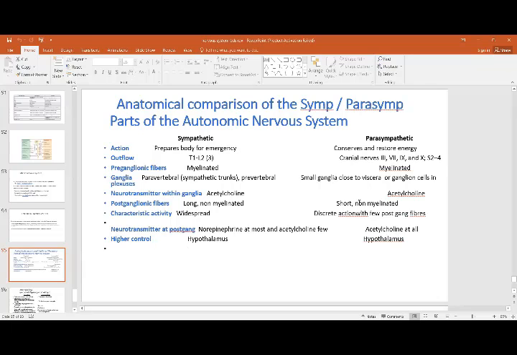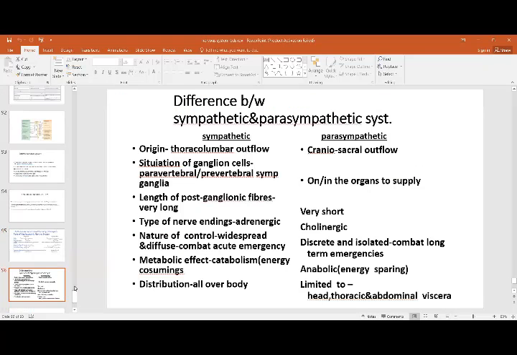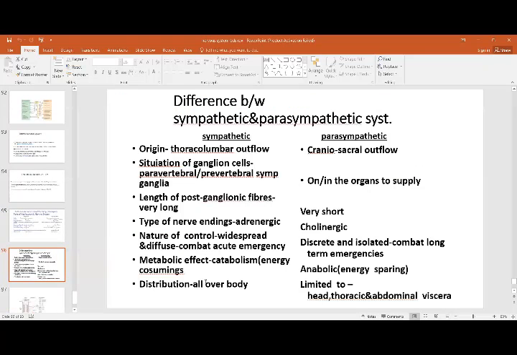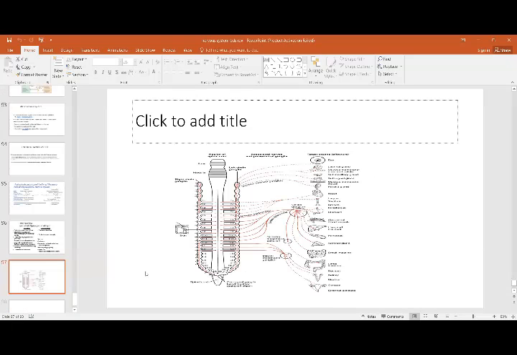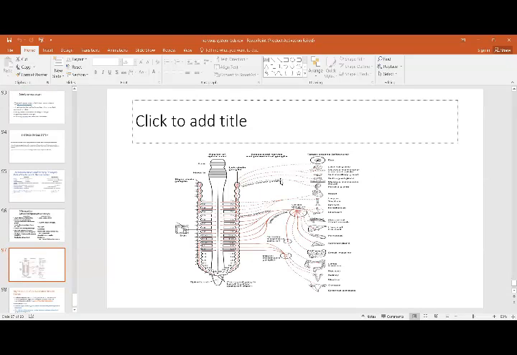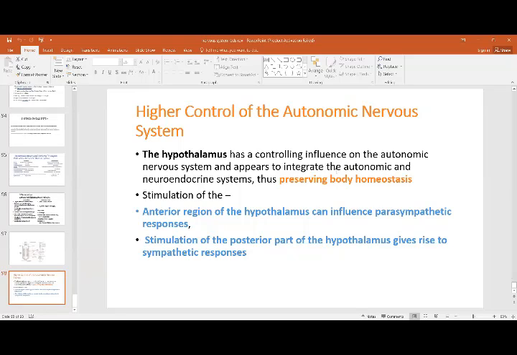So this is a comparative study between the two. And this picture shows again what fibers are coming from what part and supplying what. This is the sympathetic chain, and in the parasympathetic the target organs are next to the ganglia that supply them. Higher control is the hypothalamus.